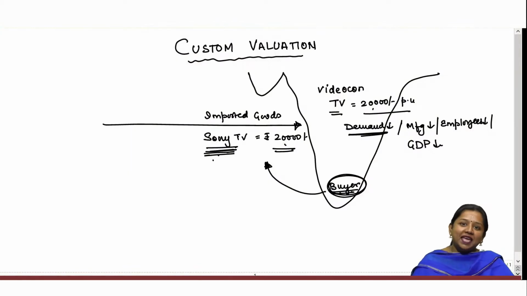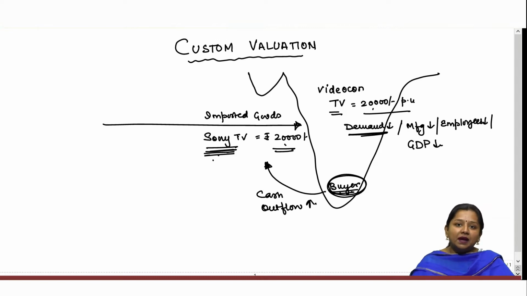GDP amounts to the aggregate of goods and services supplied during a financial year. So if employment goes down, then automatically the GDP growth rate will reduce. And moreover, importation results in increasing cash outflows from India.